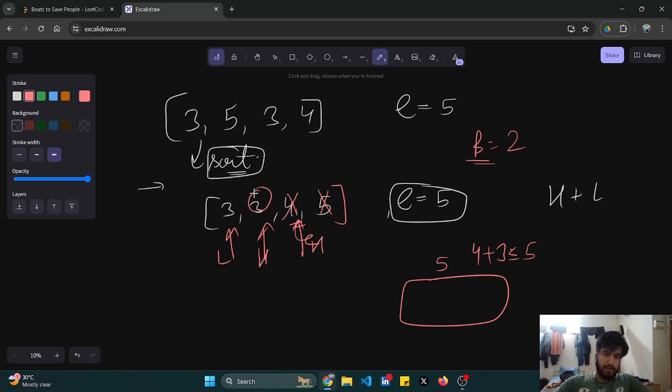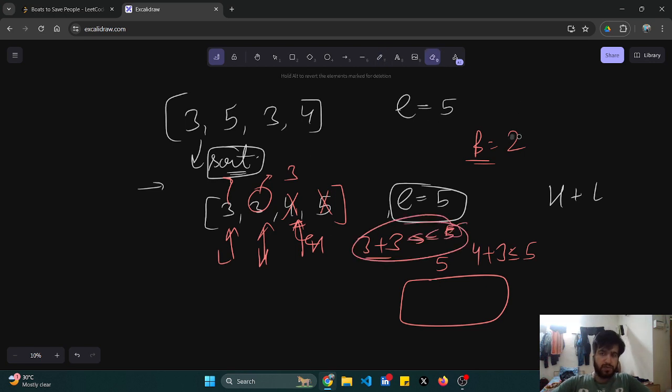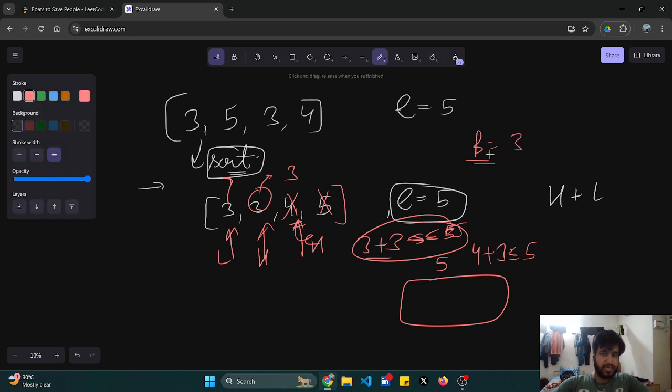This is my high pointer, 3, and this is the low pointer. Can 3 and 3 be combined? Is this less than or equal to my limit 5? No. So yes, the number of boats would still increase. What about this 3? Now my high and low are at the same place.